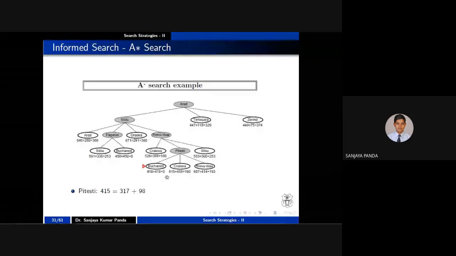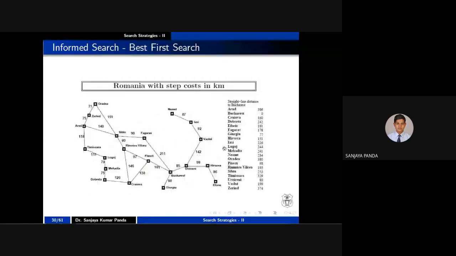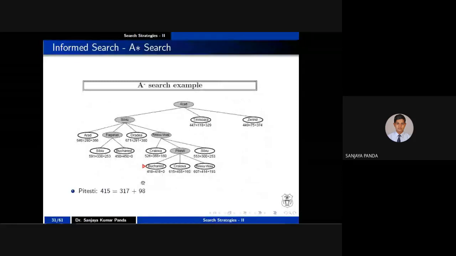Similarly, for C, you have to calculate A to S, S to R, R to P, and P to C. So the cost is nothing but 455, and the straight line distance from C to B is nothing but 160. Check once. Yes, it is 160. So you will get a solution where the f of n value is 418. Right? Is it clear? Yes, sir.